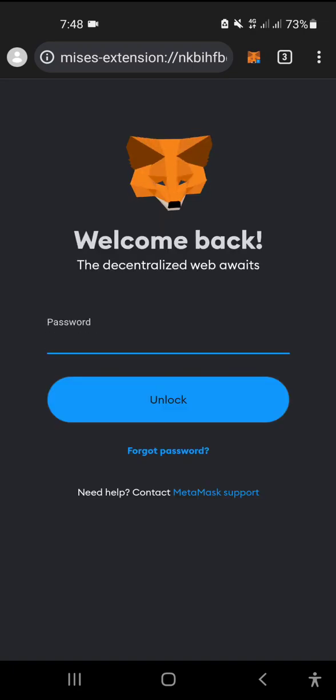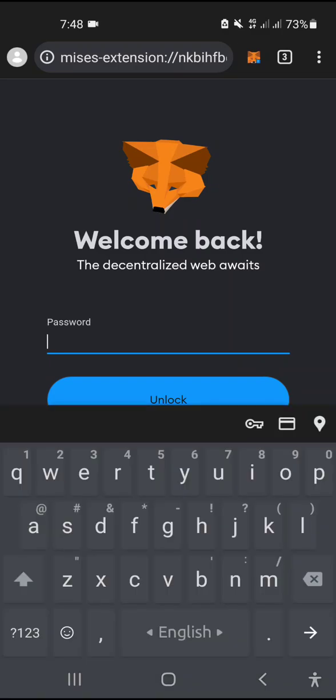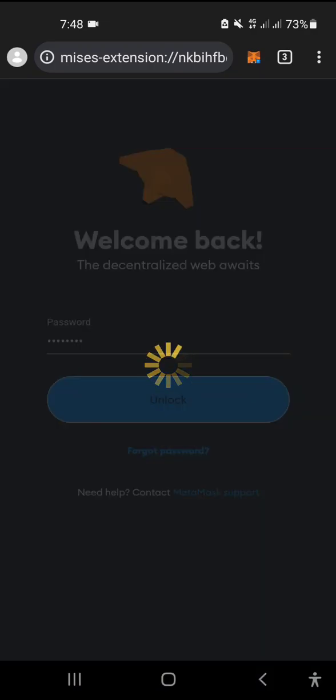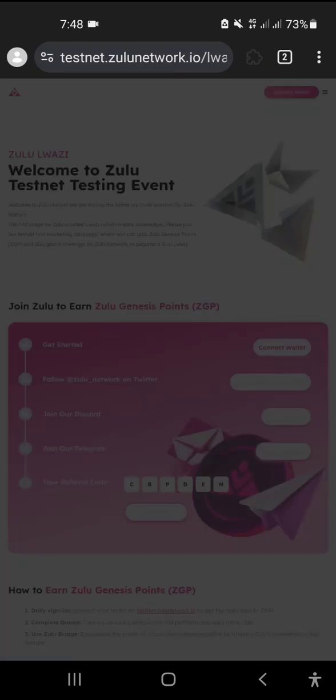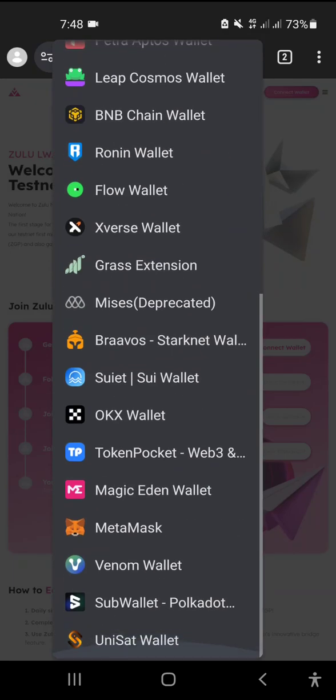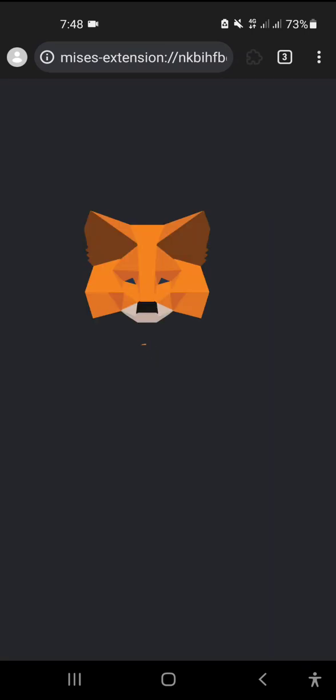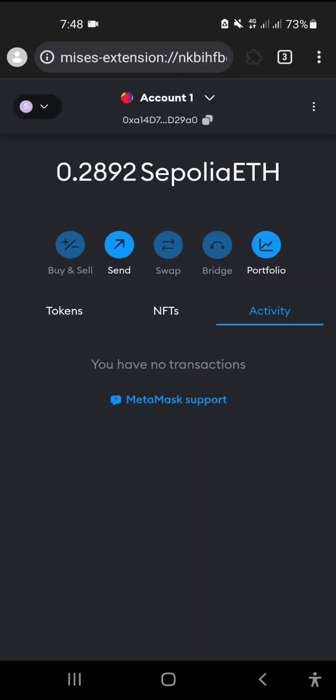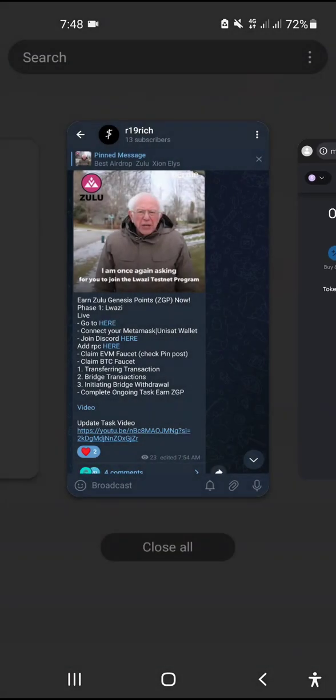So first, when you created your MetaMask wallet, at that time you set your password, so put that exact password here, and then you may need to change your network. If you are new here, your network will be automatically detected and used. Like I'm showing you, I don't do that manually.